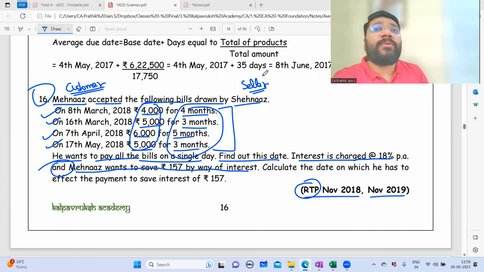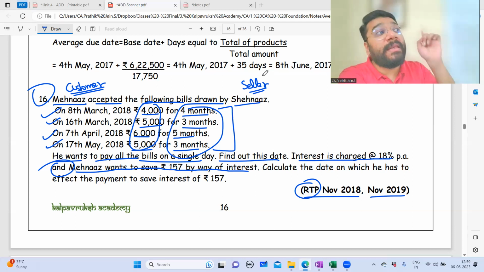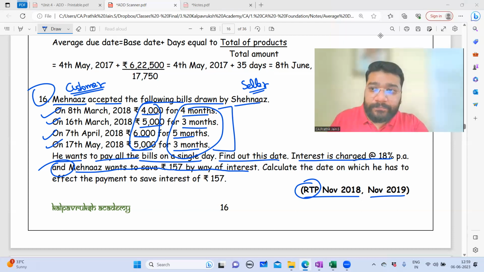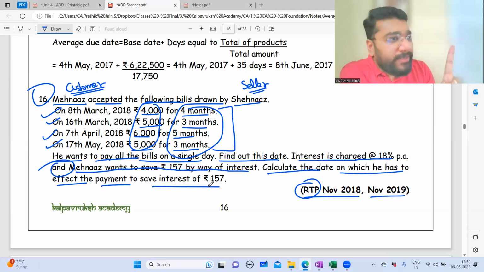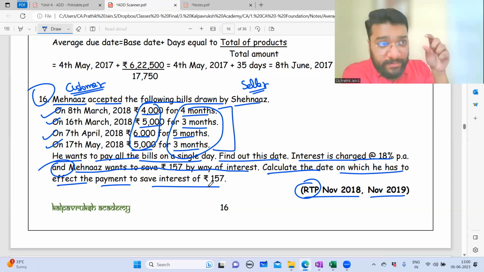So we have to calculate what? The early date of payment. Jain.S has to make early payment so that she can get that benefit. So we have to calculate the date on which she has to effect the payment to save the interest of 157. So two calculations. First, we have to find the average due date. Second, we have to find that date when the actual payment is done, and that date should be one on which she earns 157 rupees by way of interest.